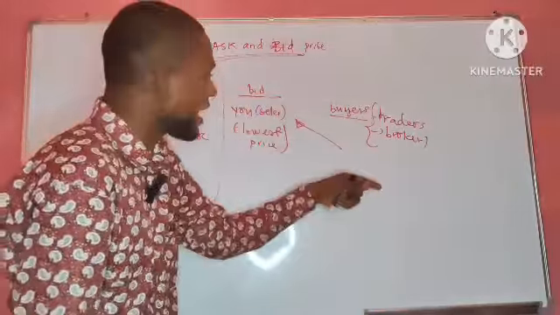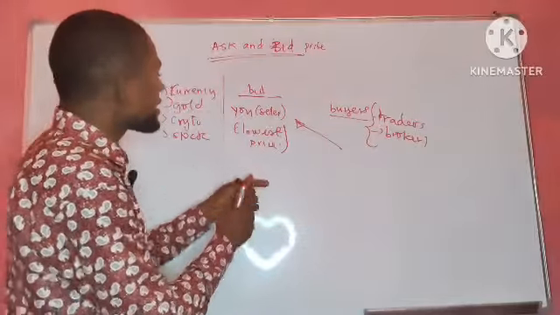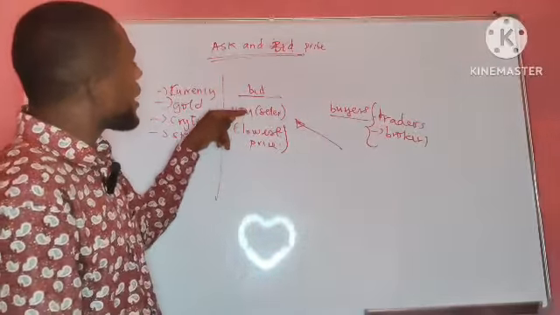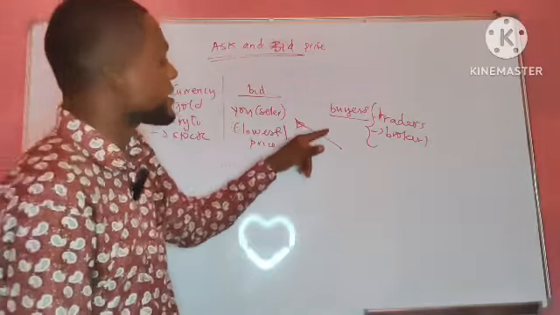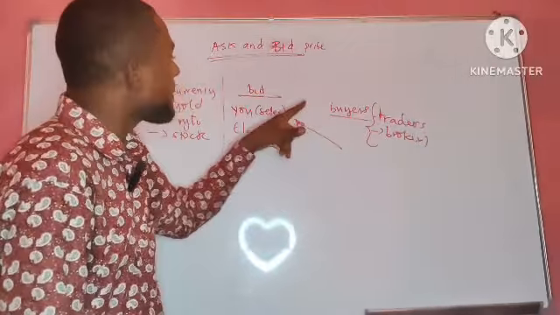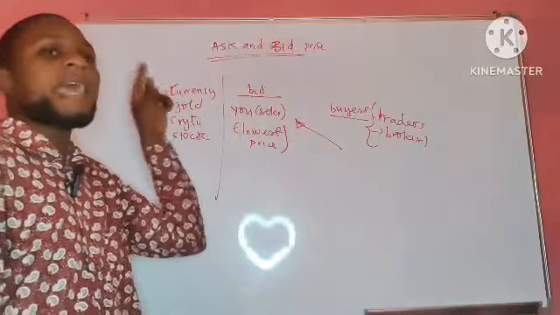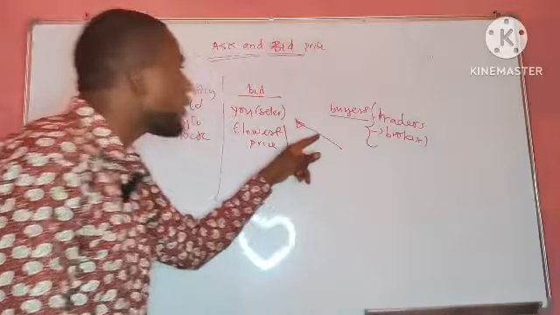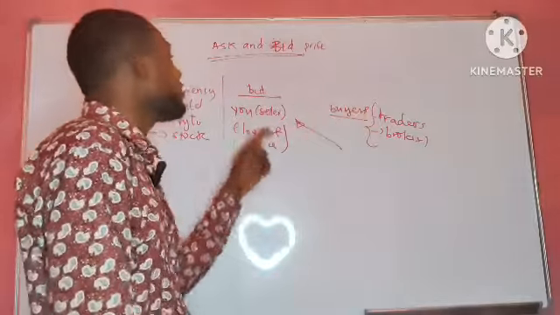You are the willing seller, and you want to sell to a willing buyer. So the bid price is therefore the lowest price at which you can sell this particular asset to a willing buyer. Meanwhile, a buyer will therefore consider the bid price as the highest price at which he is willing to offer to buy this particular asset or commodity.